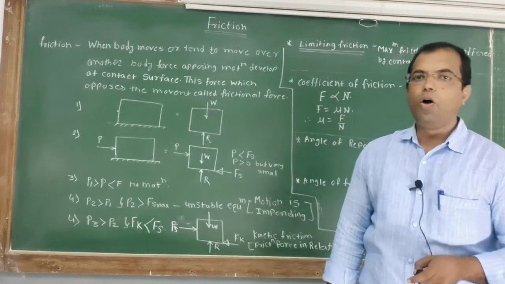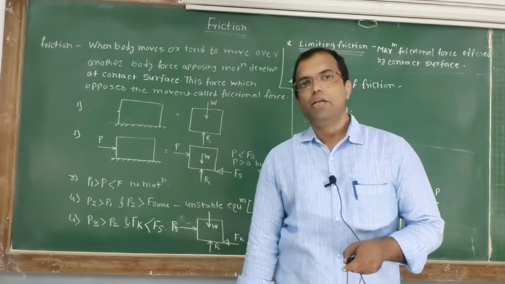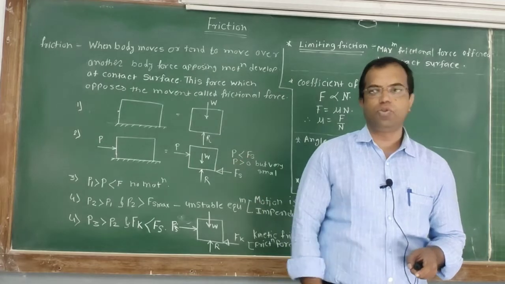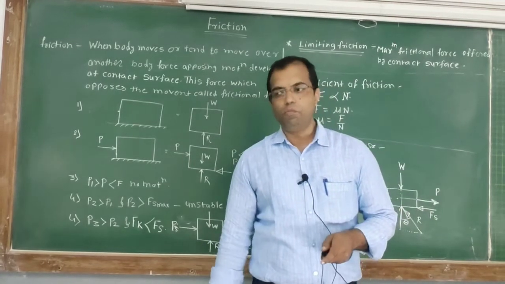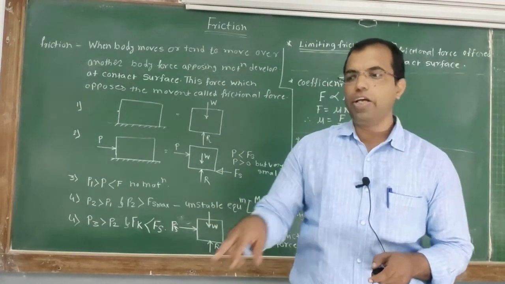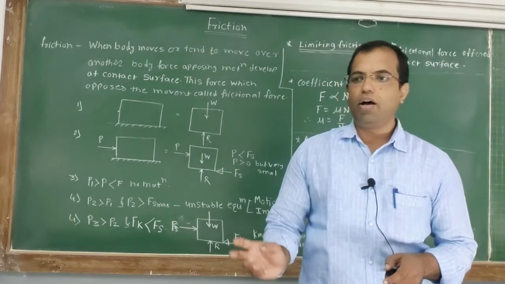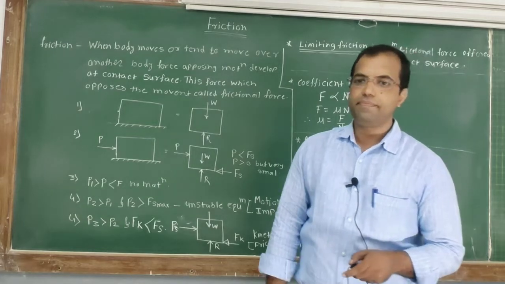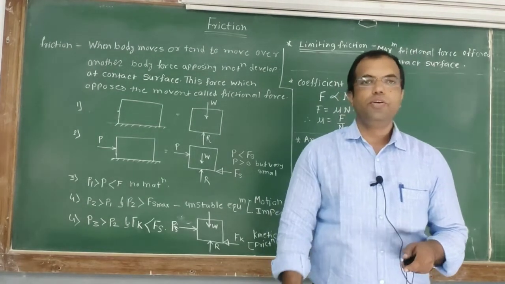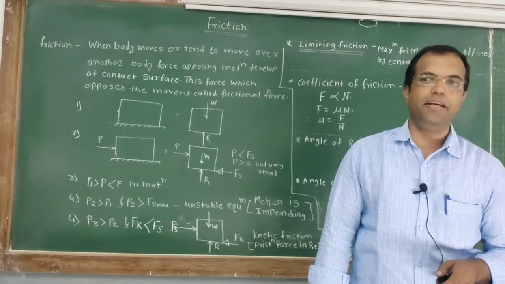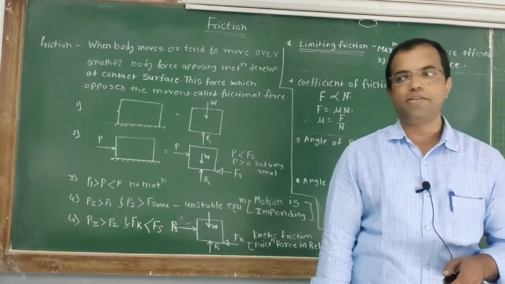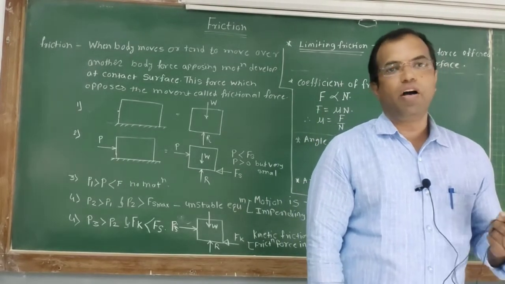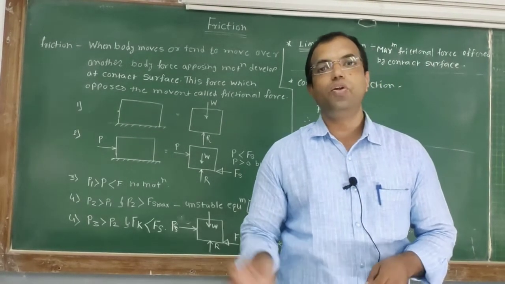We can walk on the floor or on the road only because of friction. For example, in this classroom there is a mosaic tile floor. When some water is splashed on that tile, you will definitely experience skidding, and we cannot walk easily as compared to when there is no water.